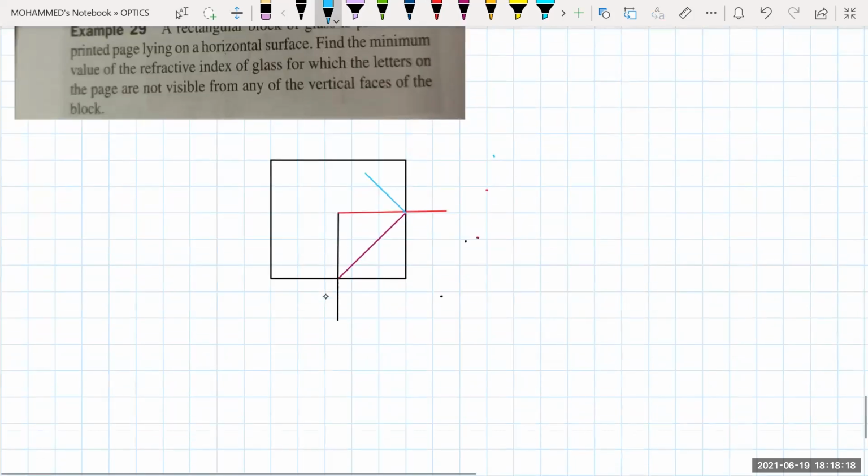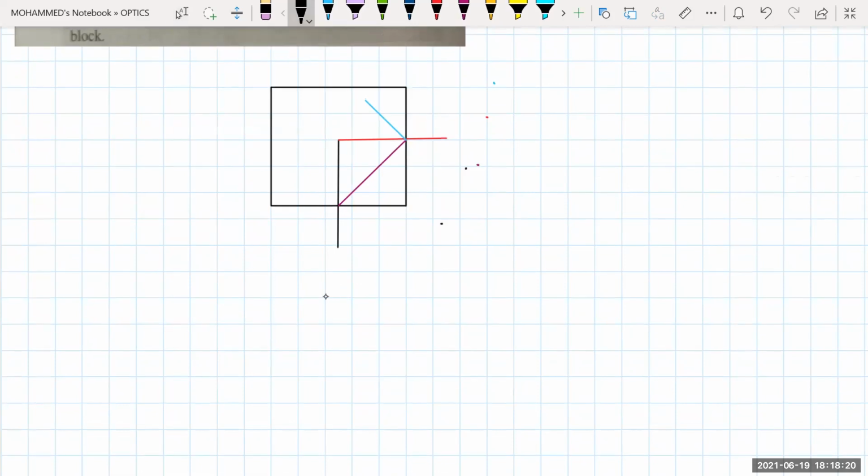So I'll explain the diagram. The letter is somewhere here. Some letters are there, like A, B, C, D, E, F, G. This ray of light from this surface will be incident on this one, beta. So this will be some angle. That is, for example, if it is the critical angle, then it will undergo refraction, right? Yes, sir. Isn't it? Then that means here it is incident again with some angle, that is nothing but i naught. And from here again it is reflected. That means the ray of light is not going outside. That means it is undergoing TIR, right? Yes, sir. Isn't it? It is undergoing your TIR.